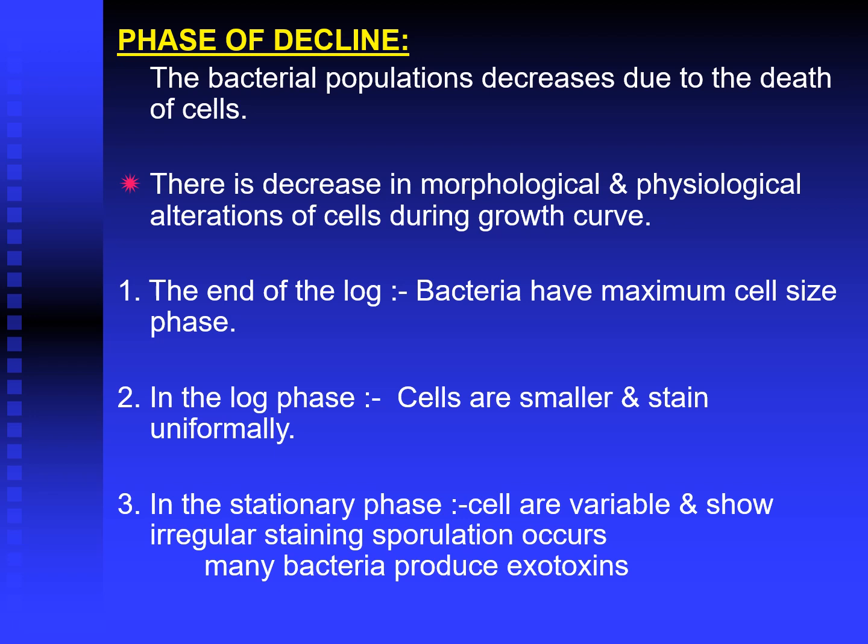In the phase of decline, the bacterial population decreases due to cell death. There are morphological and physiological alterations of cells during the growth curve.